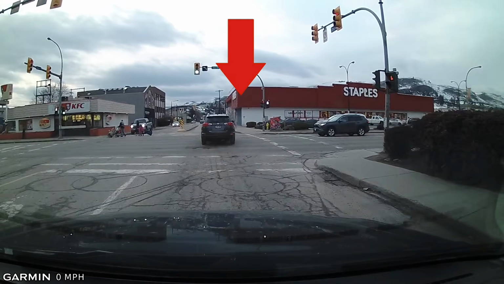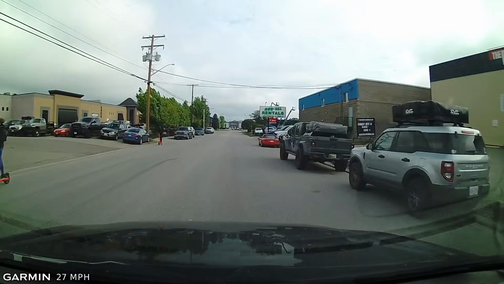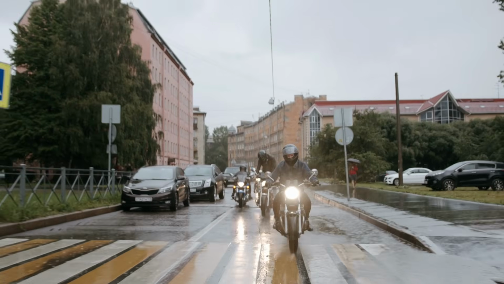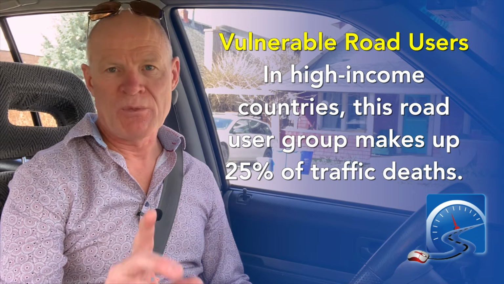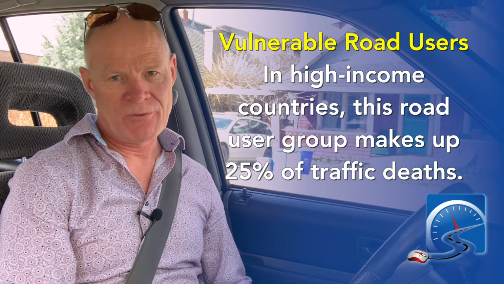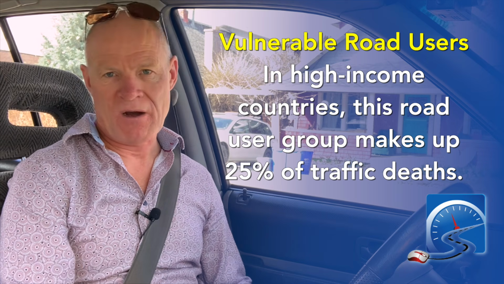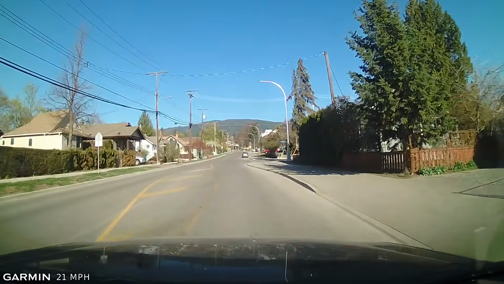Why should we care about intersections when we're driving? More than 40% of crashes happen here. And it's the one place that you're most likely to encounter and cross paths with vulnerable road users: pedestrians, cyclists, motorcycle riders, scooters, and skaters. In industrialized countries, North America, Europe, Japan, Australia, vulnerable road users make up 25% of traffic fatalities. Globally, 50% of traffic fatalities are pedestrians and other vulnerable road users.